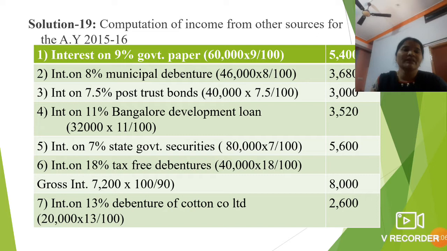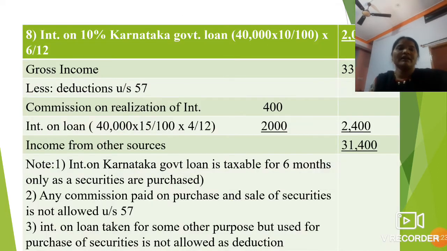And the next one, interest on 13% debentures of Cotton Company Limited. So here the interest on the debentures is rupees 20,000 into 13 divided by 100, means here 2,600. And come to the next one, interest on 10% Karnataka government loan.